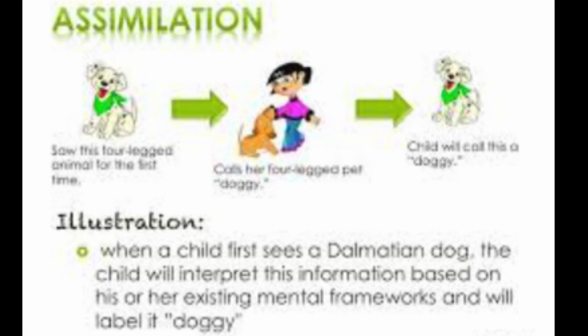This is the process through which we integrate new information into our existing schemas without changing the schema itself. For instance, when our young friend sees a cat for the first time, they may think, "This is a fluffy animal. It must be a dog." In this case, they are assimilating the cat into their dog schema, using what they already know to make sense of new experiences. This process is crucial for learning as it helps maintain a consistent understanding of the world.